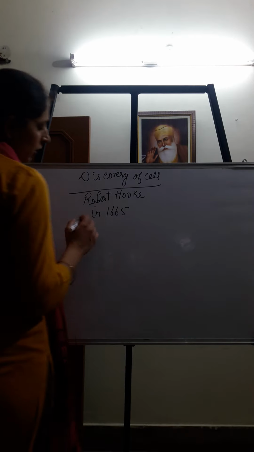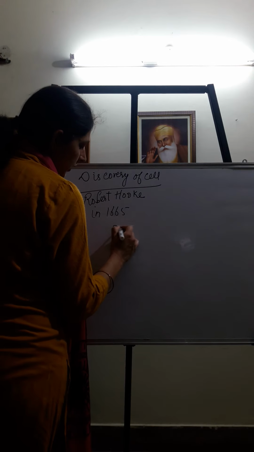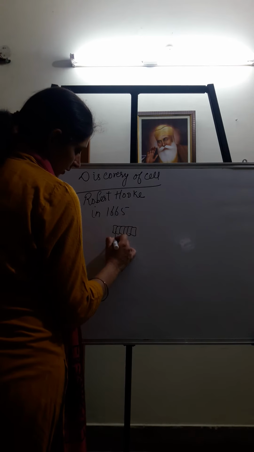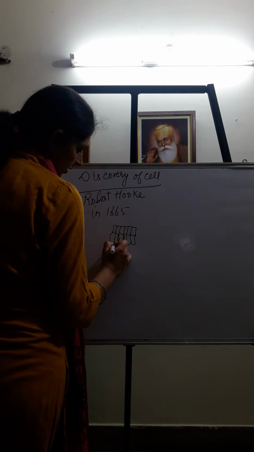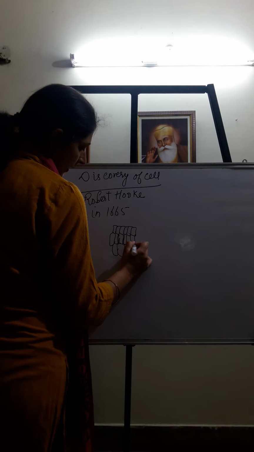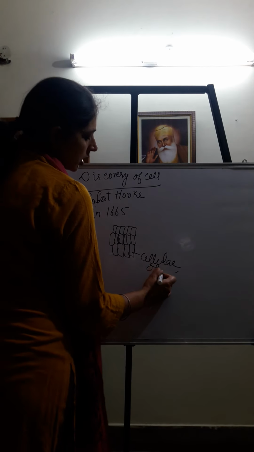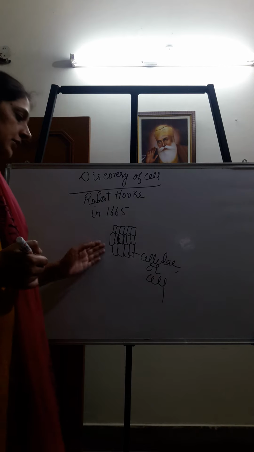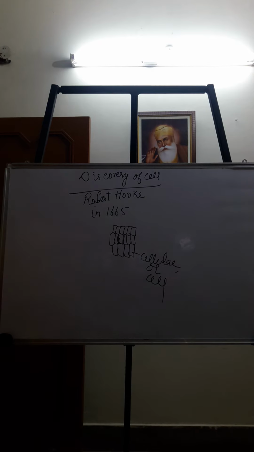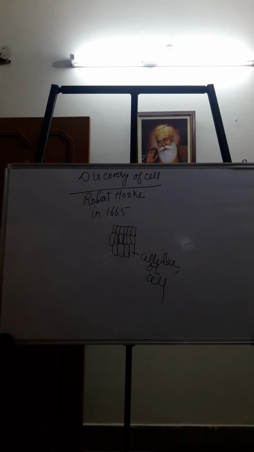When he observed the structure of the bark under the microscope, he saw honeycomb-like structures, and he named these small compartments cellulae, or the cell. So this was how the first cell was discovered, in the shape of a honeycomb-like structure.